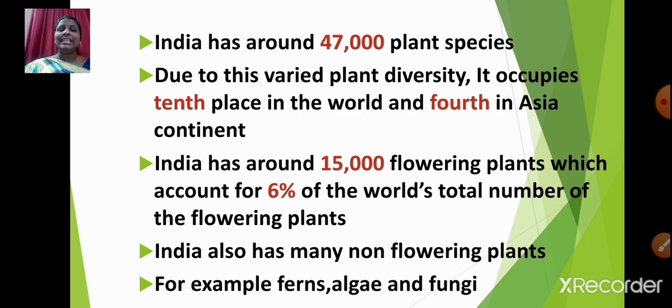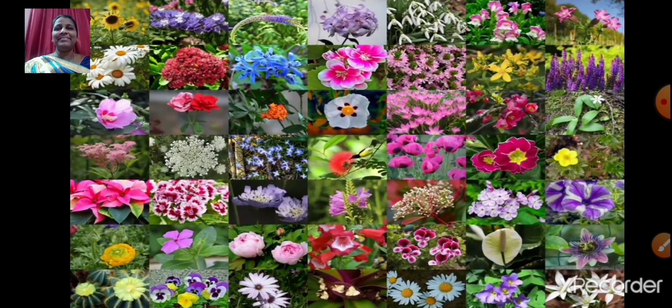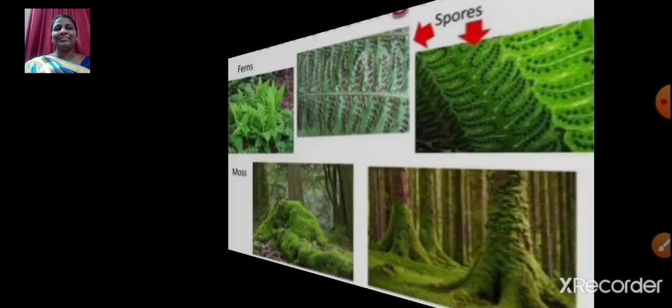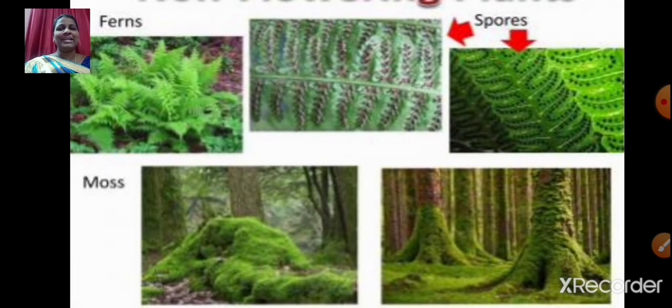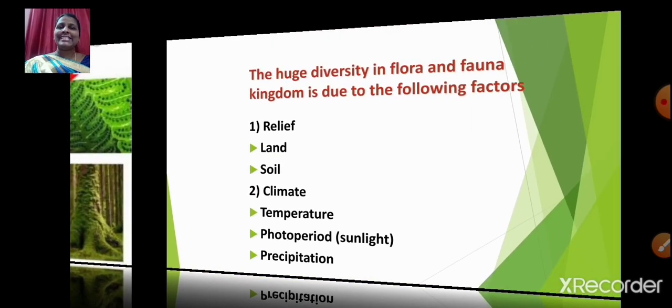India not only has flowering plants but also non-flowering plants, for example ferns, algae and fungi. Here in this image you can see flowering plants, and in this image you can see the non-flowering plants. I hope it is clear.